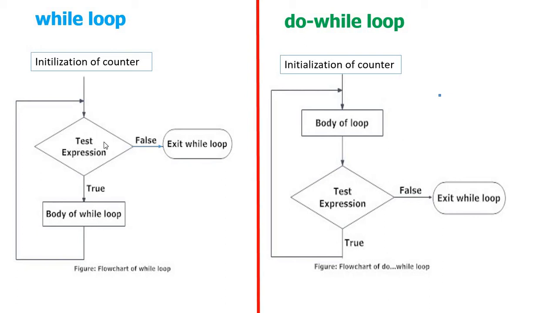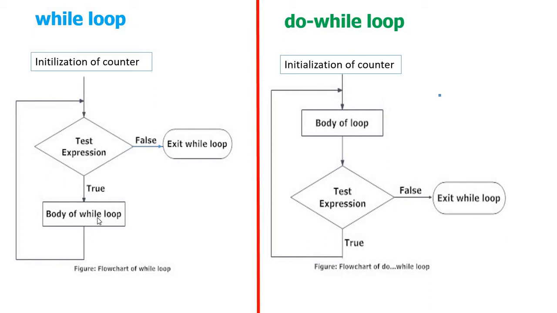So if the first condition is false, unfortunately you have wrongly taken the initial value. That condition is failed, so the while loop exits. That means there is no guarantee to execute the body of the loop.